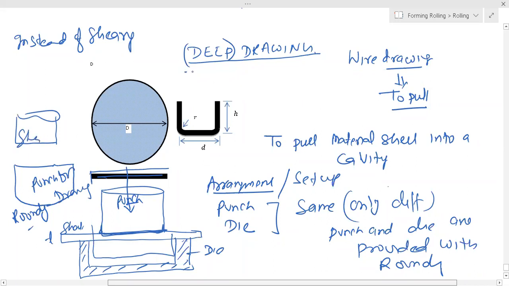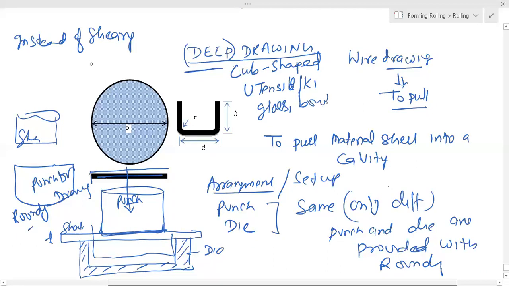So basically deep drawing is an operation of making cup-shaped utensils or kitchen items. You have seen the glass, bowl, pressure cooker, cup shape.